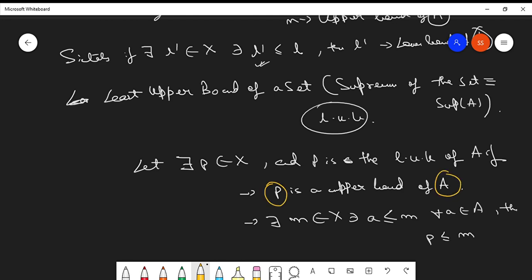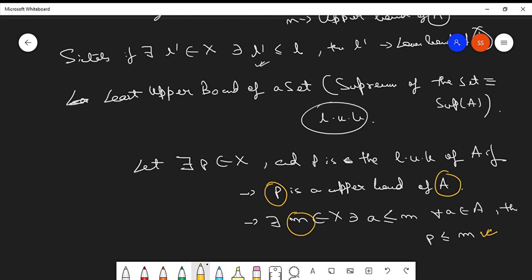So basically what we mean here is that p is a fixed upper bound of A, and there is some m which also is an upper bound of A. But if there exists some m which is an upper bound of A, then the upper bound p will also be related to m by the partial order. This is the meaning of least upper bound, or when this condition is satisfied, a particular element is called the least upper bound. This portion is clear, I guess.